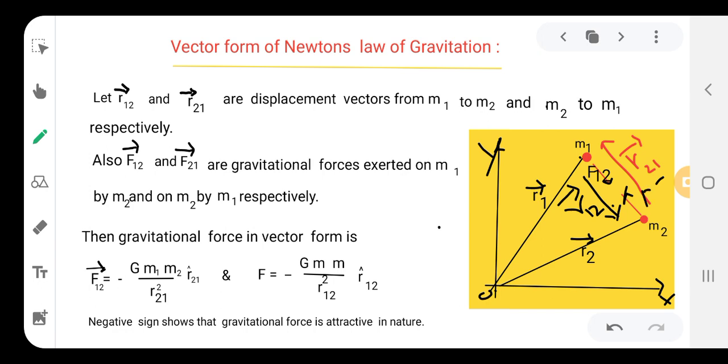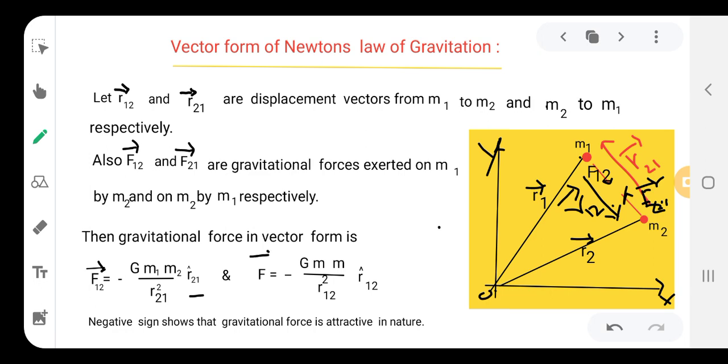It is in vector form, as force is a vector quantity. Now let us go to the gravitational vector form. F12 vector is equal to minus G m1 m2 by r21 square, multiplied by the unit vector r21 cap.